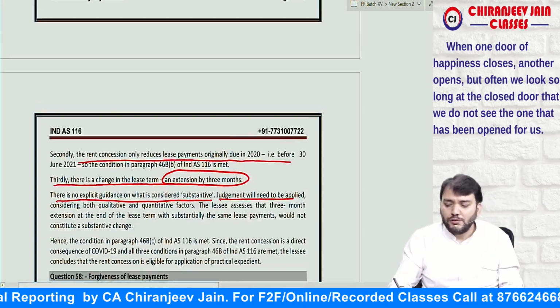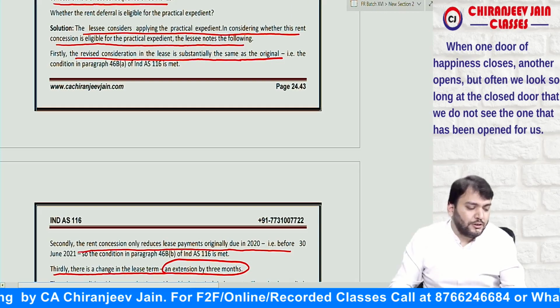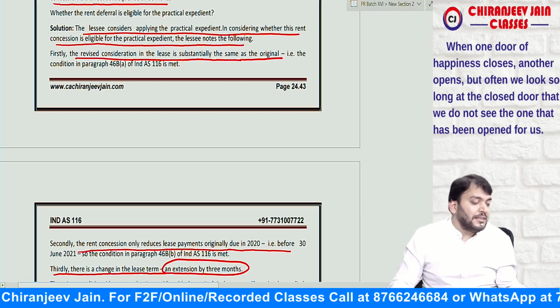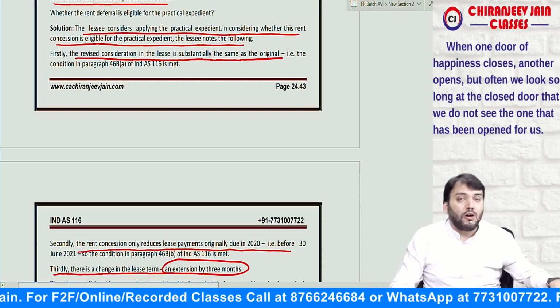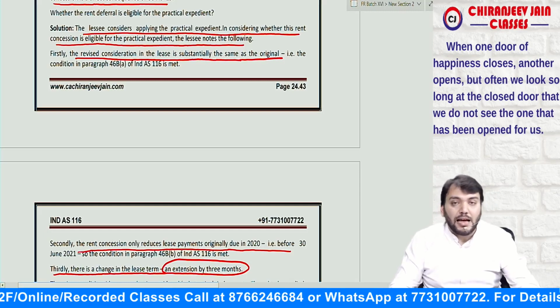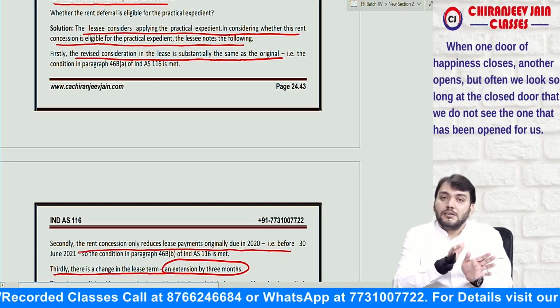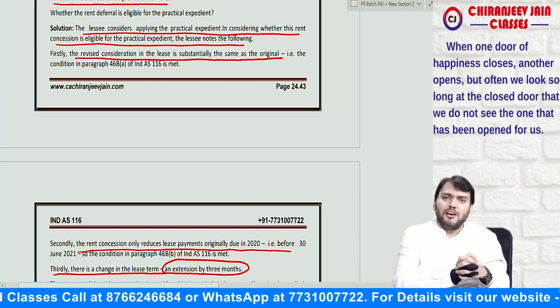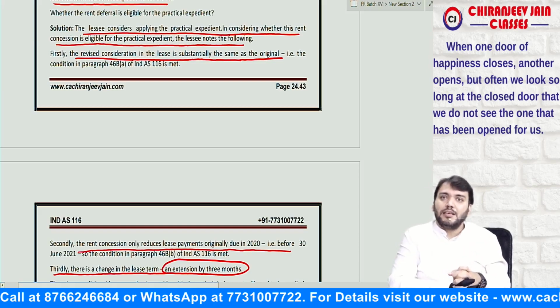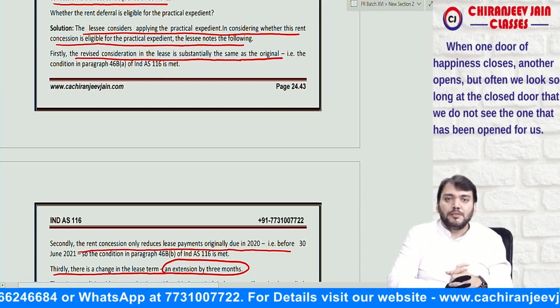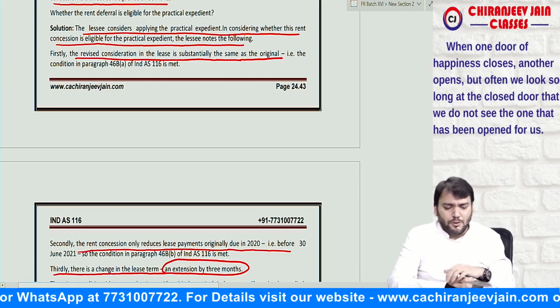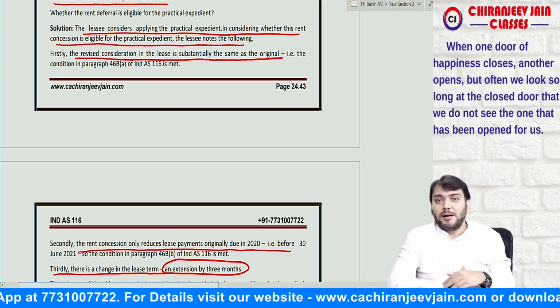I have just gone through 3 questions. The other questions you can do on your own. You just need to identify whether the practical expedient is available or not based on the amendment given in Ind AS 116. I hope you have understood the entire chapter. The entire chapter is completed. Now the balance questions you can do. I hope most of the questions I have covered.